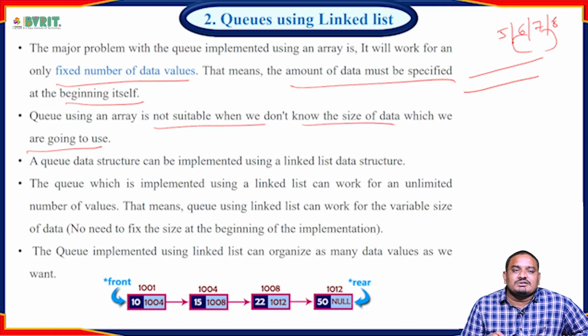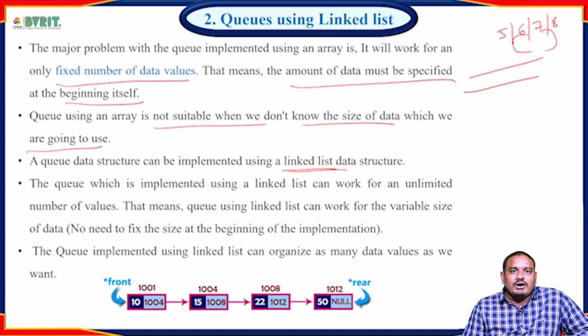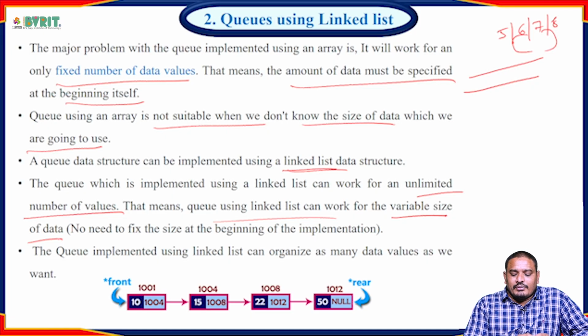Here, a queue data structure can be implemented by using the linked list data structure. The queue is implemented using a linked list for an unlimited number of values. We can insert unlimited values into the linked list. That means queues using a linked list can work for variable size of data. No need to fix the size at the beginning of the implementation. The queue implementation using a linked list can organize as many data values as we want.